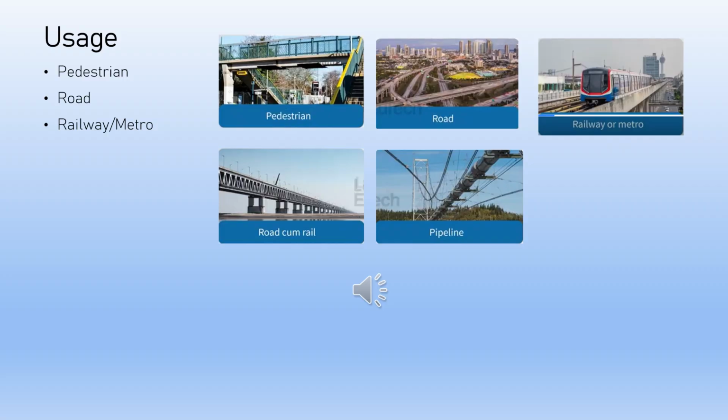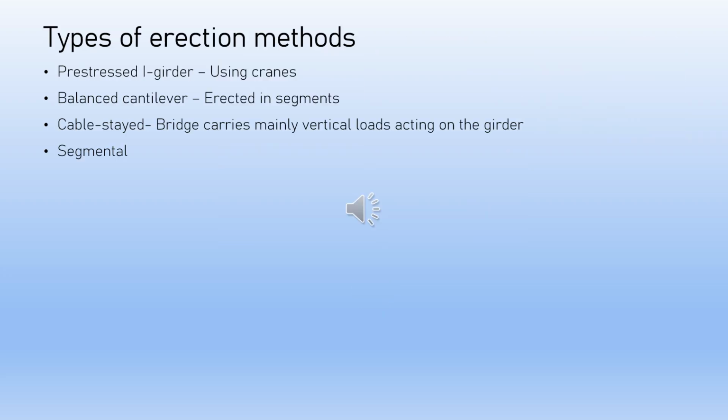Bridges are classified into different types based on their usage. There are pedestrian bridges, road bridges, railway or metro bridges, road-cum-rail bridges, and pipeline bridges. The other classifications of bridges are based on span, based on support type, based on alignment, and based on deck positioning.